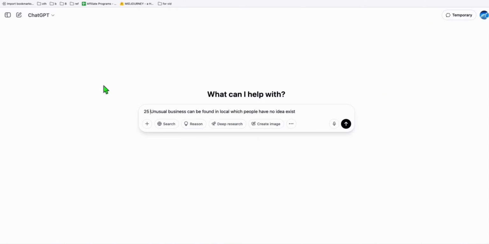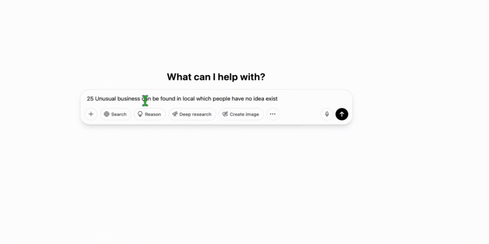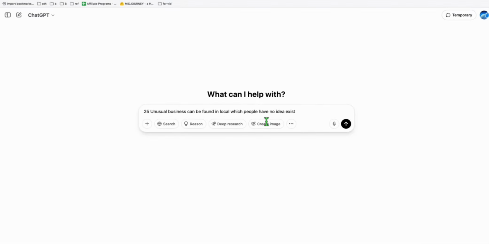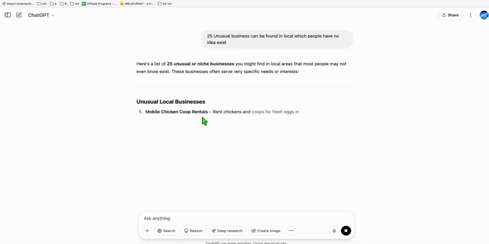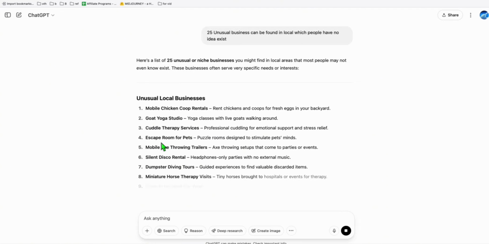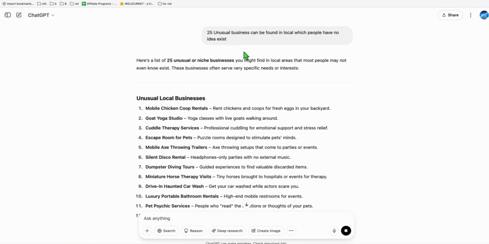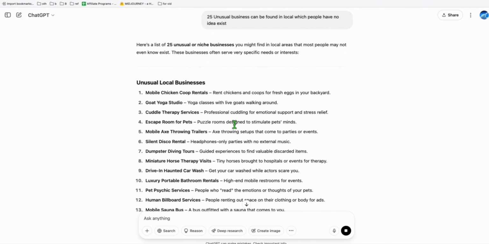Now, using ChatGPT, I'm going to feed this prompt right here: 25 unusual businesses that can be found locally, which people have no idea exist, so that we can start getting ideas from here. If we feed that to ChatGPT, it will list all the businesses that we wouldn't know exist if we didn't use a tool that can extract data for us.